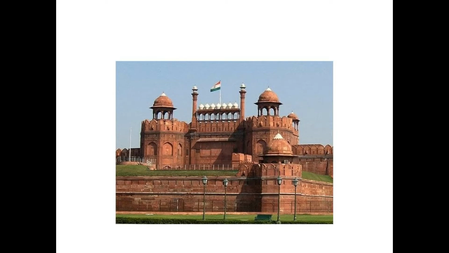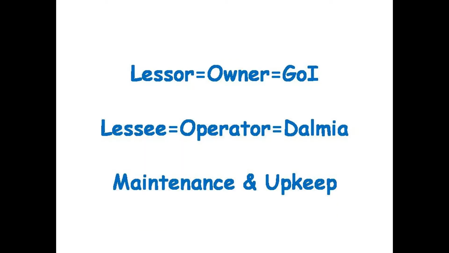So government has asked private companies to come up and take it on lease. The latest example is Red Fort. Red Fort has been leased out to a private company called the Dalmia Group. Now the Dalmia Group has been given control of Red Fort for maintenance and upkeep. So Dalmia will maintain the property. They will be collecting ticket fees, or probably setting up eating joints around Red Fort.